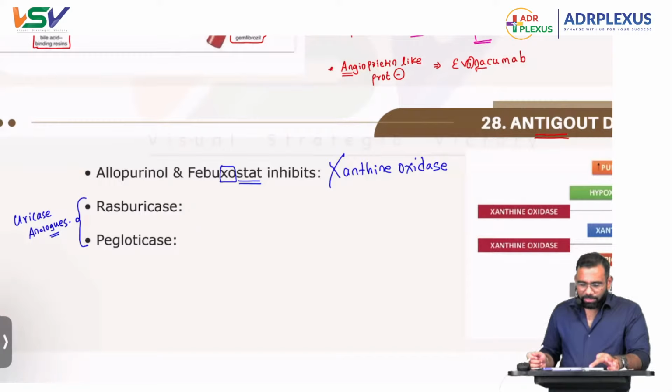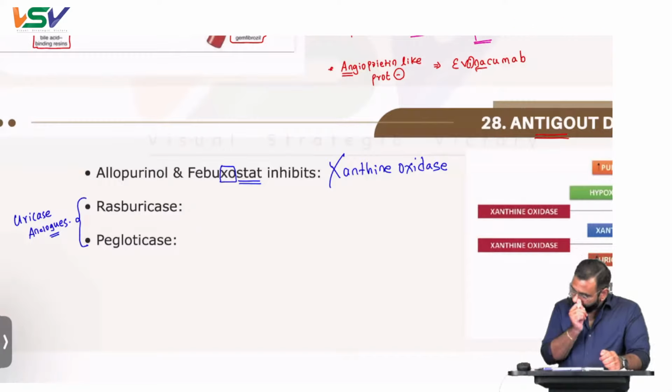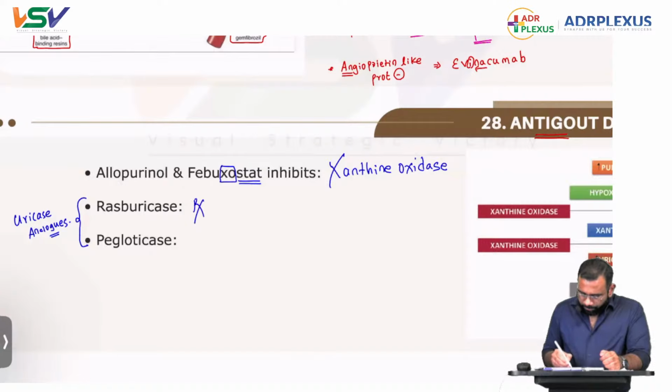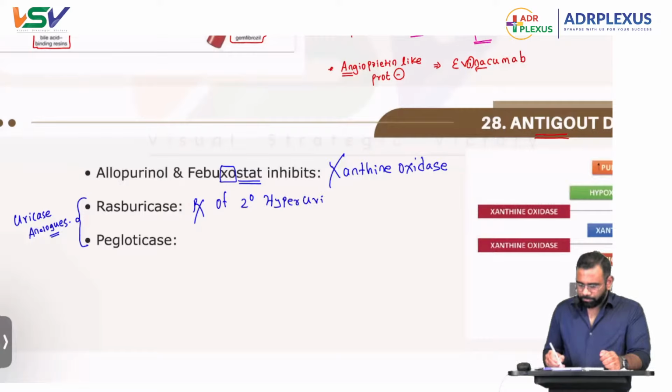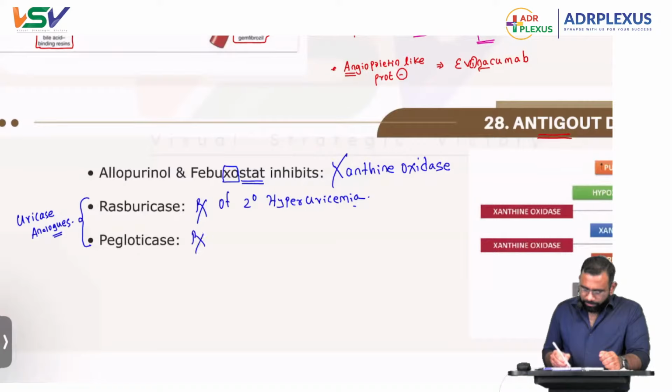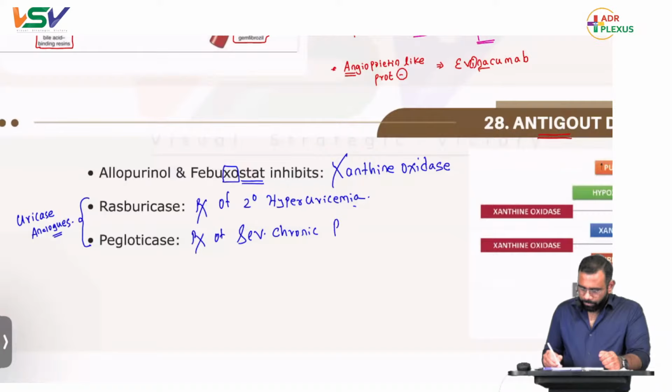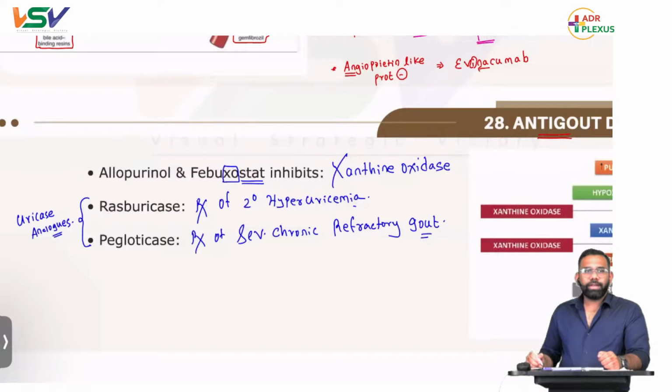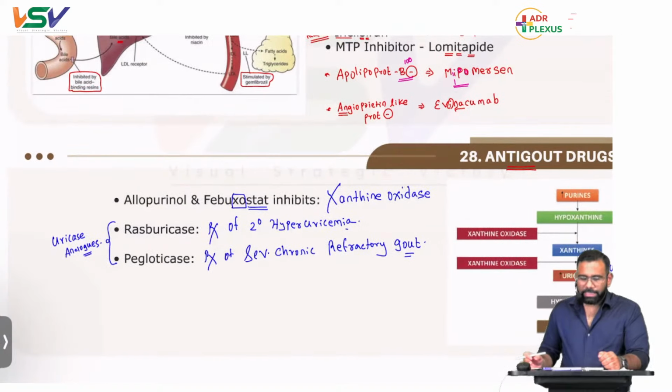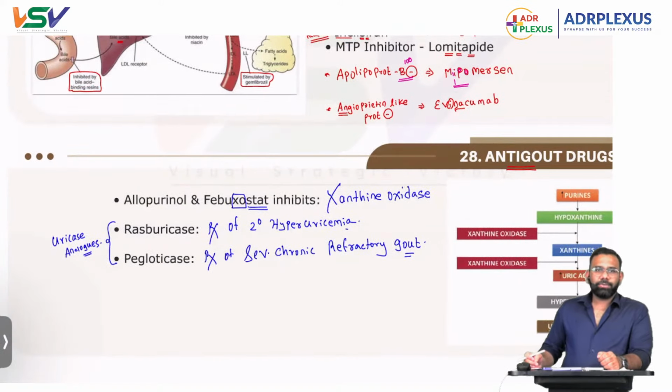Next, rasburicase and pegloticase. We have already done these two; they are uricase analogs. What are they used for? Rasburicase is used for treatment of secondary hyperuricemia, that is due to drugs, especially cancer chemotherapy. Pegloticase is useful for treatment of severe chronic refractory gout. This is what the drugs are, how they act, and what their use is.